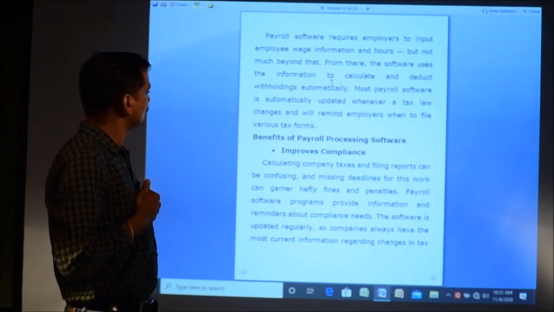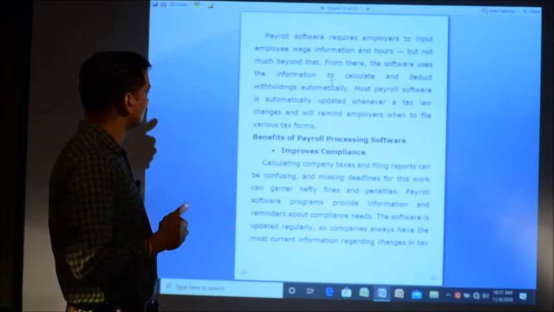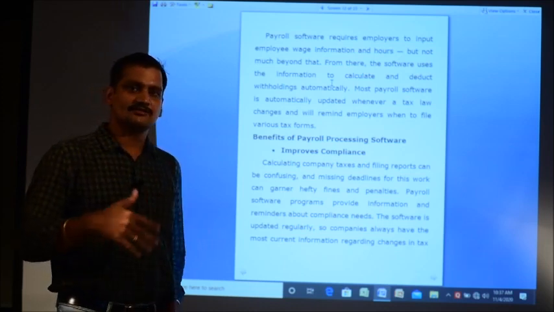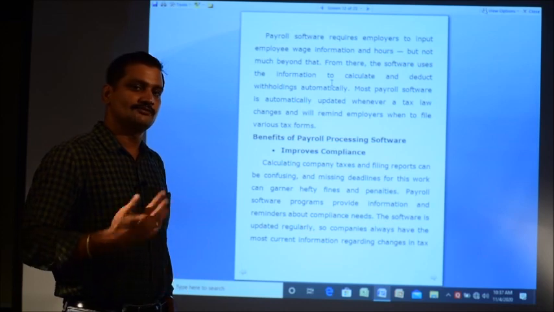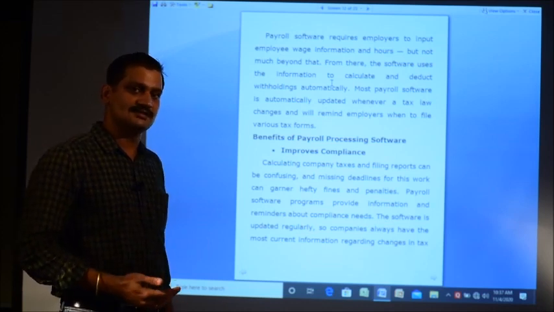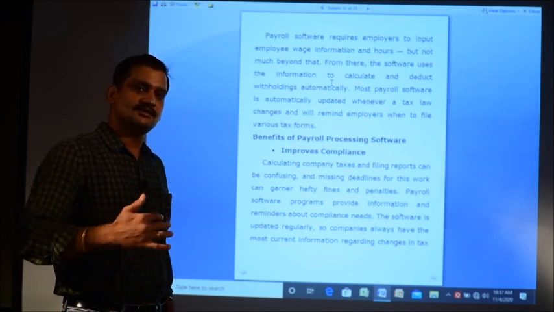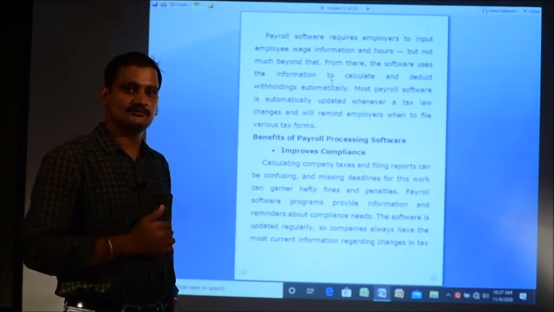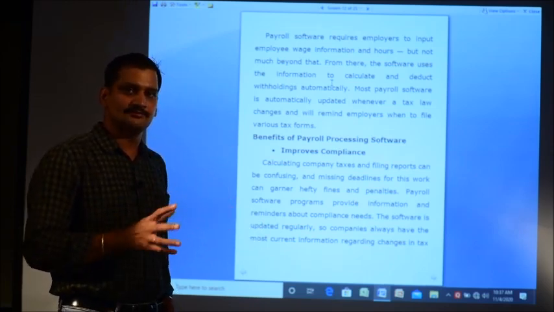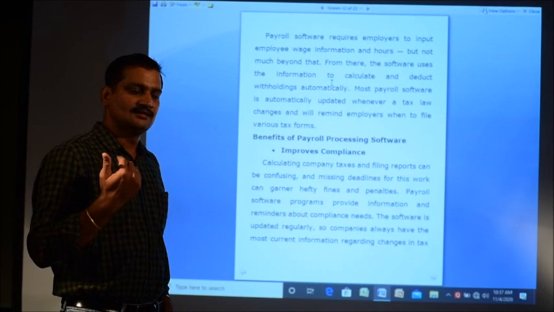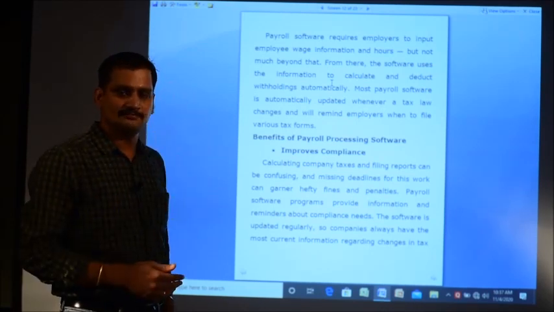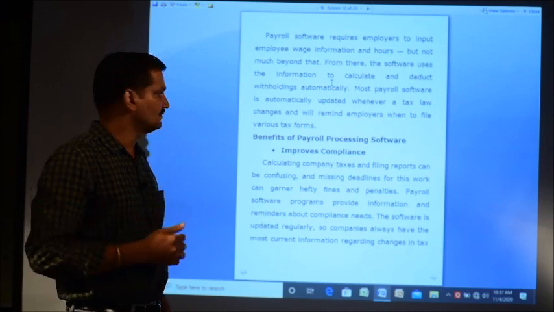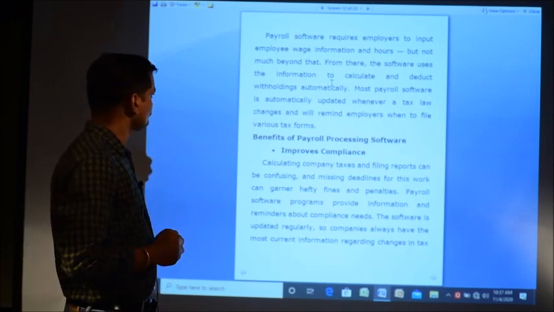Most payroll software is updated automatically, and from time to time tax law changes, so the amount of tax the employee has to give to the government agency changes. When the changes are made, you have to make the changes in the software also, but this is not regular work. It may be quarterly, half yearly, yearly, or maybe even beyond that, that you have to make some changes in the software.